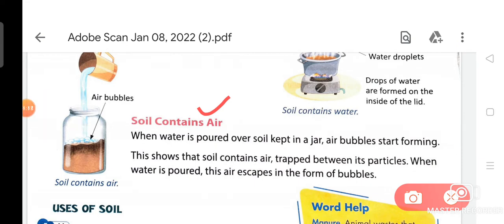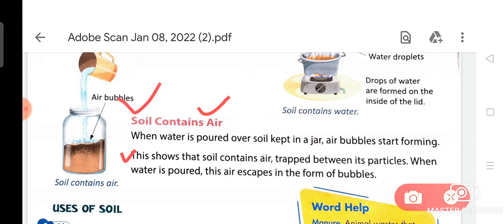When water is poured over soil kept in a jar, air bubbles start forming. This shows that soil contains air trapped between its particles. When water is poured, this air escapes in the form of bubbles.